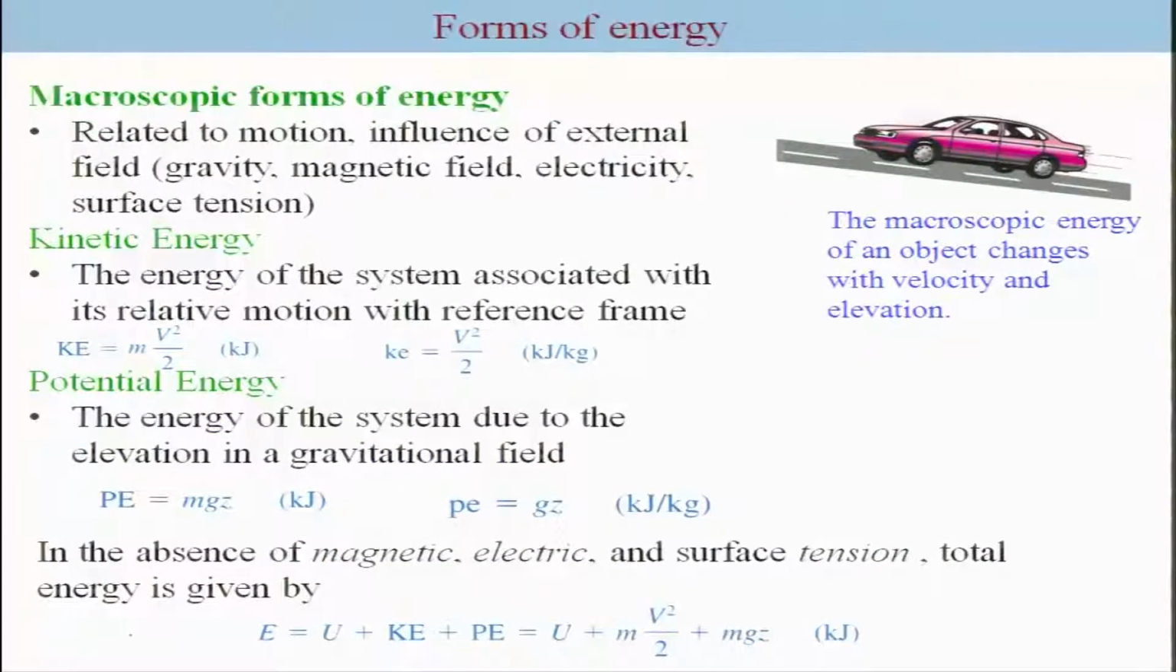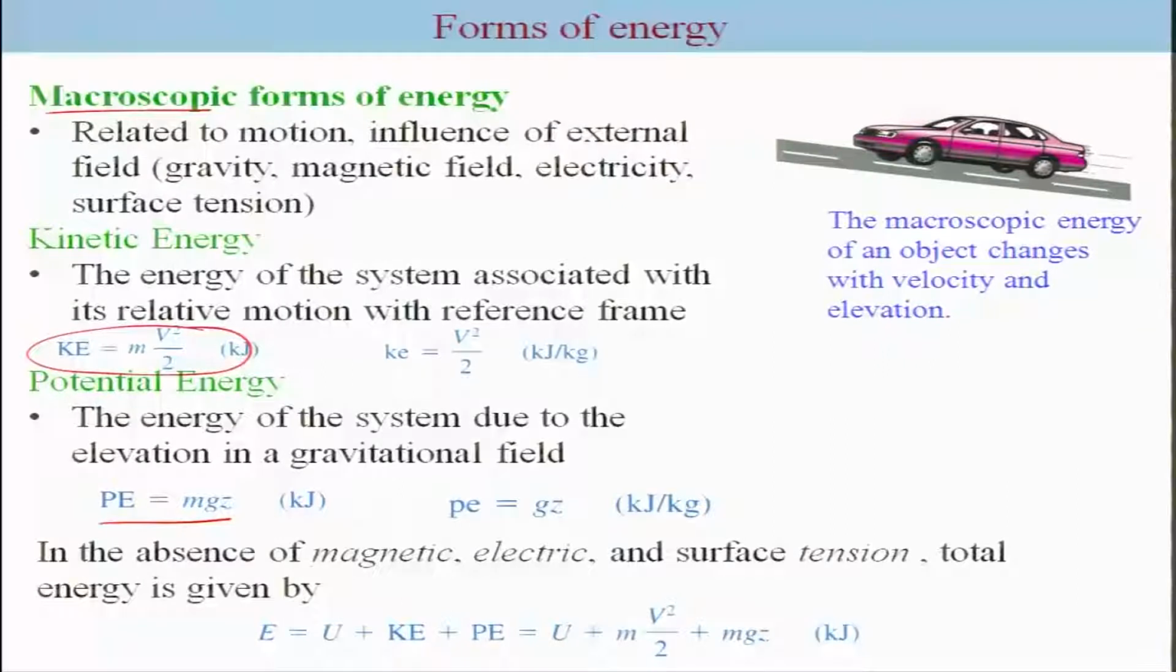Let me quickly describe what the macroscopic form of energy is. These are related to the motion and the influence of external fields such as gravity, magnetic field, electricity, surface tension. Kinetic energy and potential energy are part of the macroscopic form of energy. Kinetic energy, as we know, is associated with the system's relative motion with respect to a reference frame. Potential energy is due to the elevation in a gravitational field, given usually by mgh.